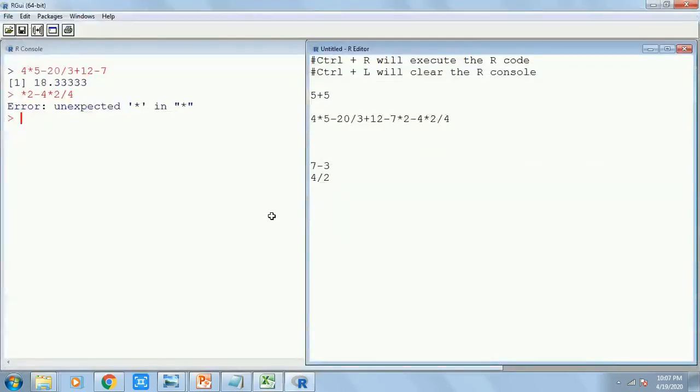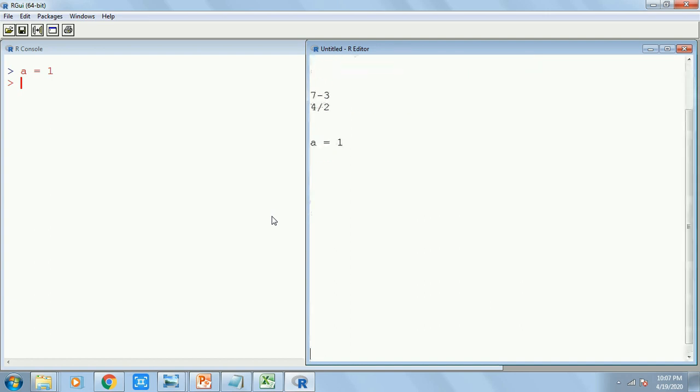So if I try to write it, I create a vector. I will write a equals to 1. If I execute it, Control R, it has come in red. That means I have created a vector called a, and the value in it is 1. Now again, if I want to see what is there in a, suppose I do not remember it, then I can write a again and execute a. Then it's going to show me that in a there is a single value, 1.